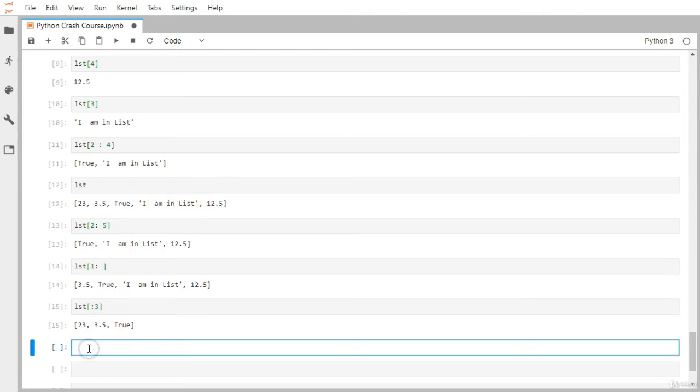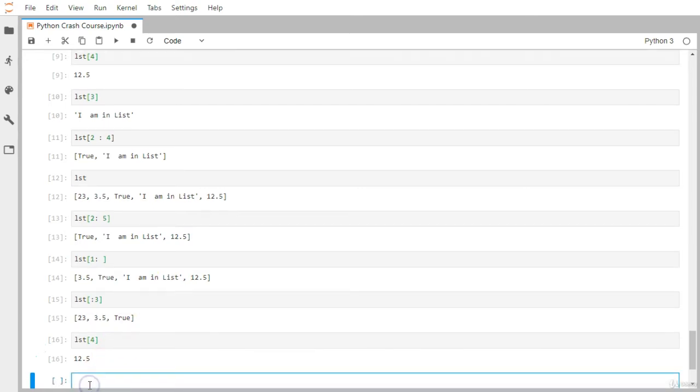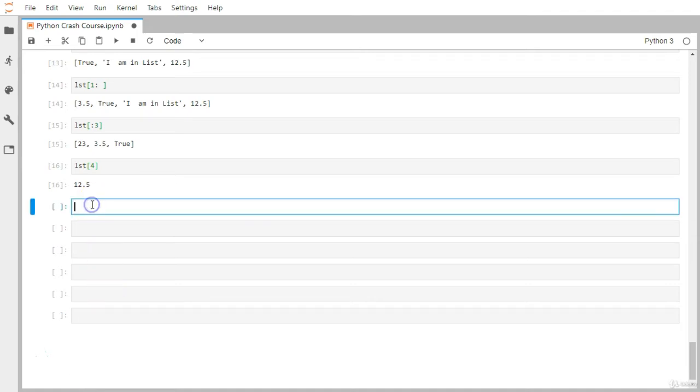So if you want to grab the last element, you can do it in two different ways. 0, 1, 2, 3 and 4, so if I just write 4, then also you will get it. But suppose someone says you don't know the total number of elements available inside your list, and still you want to grab the last element.